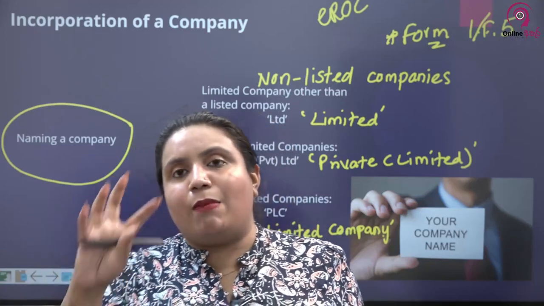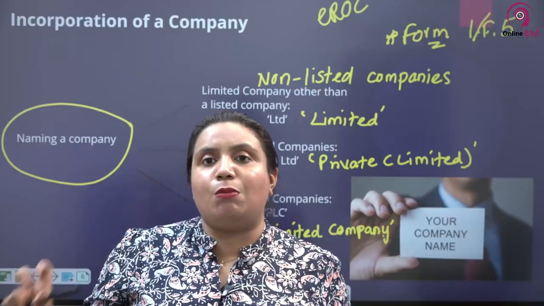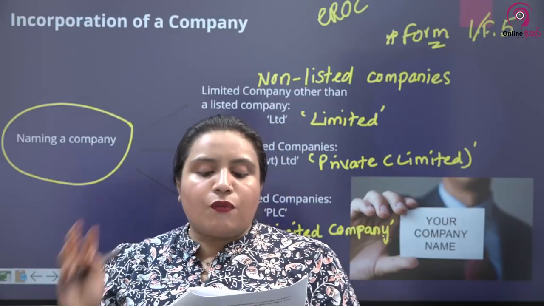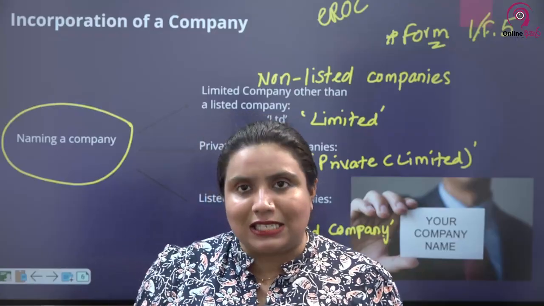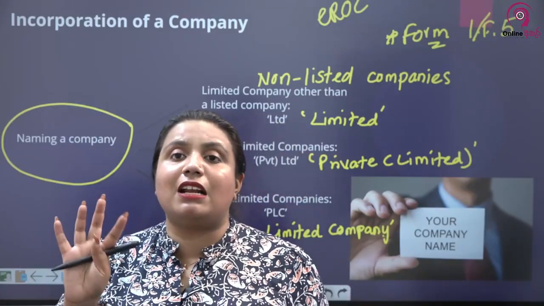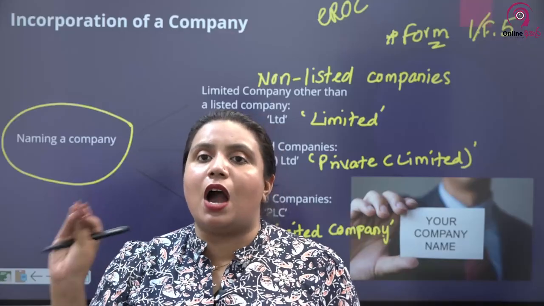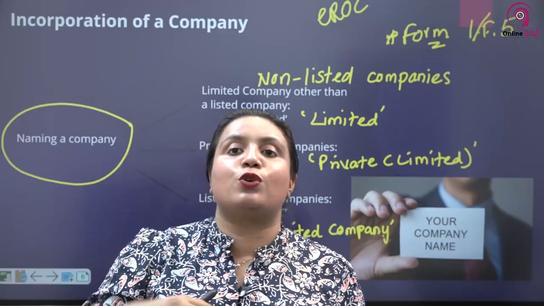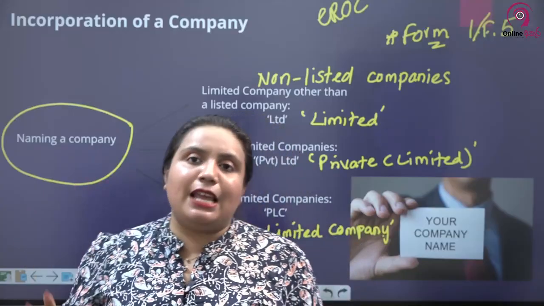So, if the name that you have selected for your company shows an affiliation to the government, you have to get special approval from the registrar. Those names come under the opinion of the registrar. Only if the registrar gives an opinion can you use such names. Usually, you can't use words such as these.